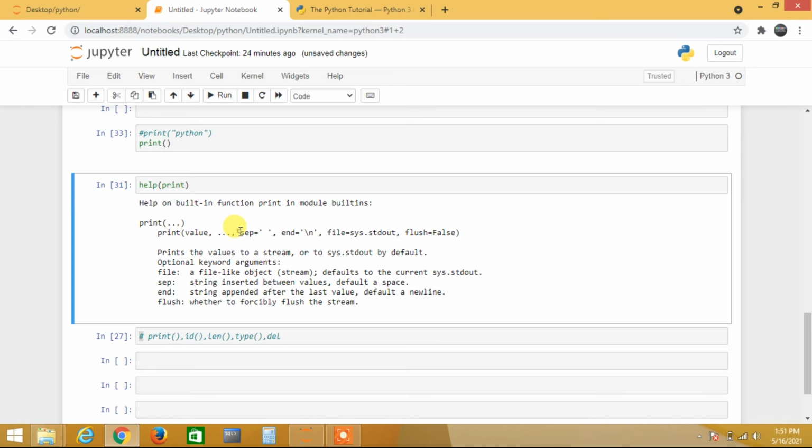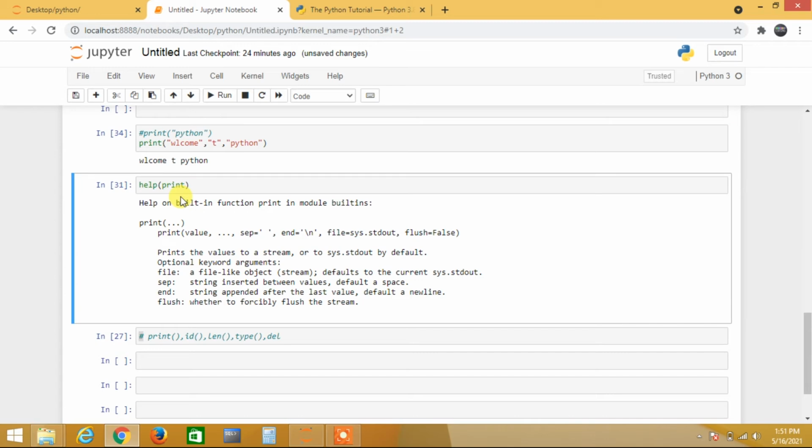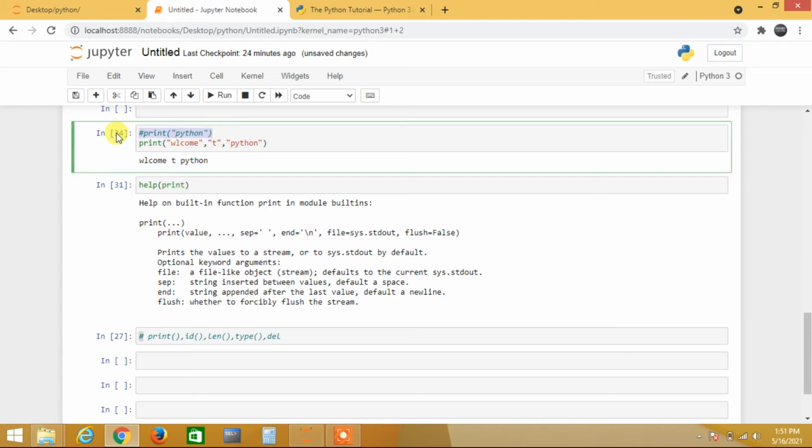When I use sep, I have strings like welcome comma to, welcome to comma Python. See, this is actually mine, right?